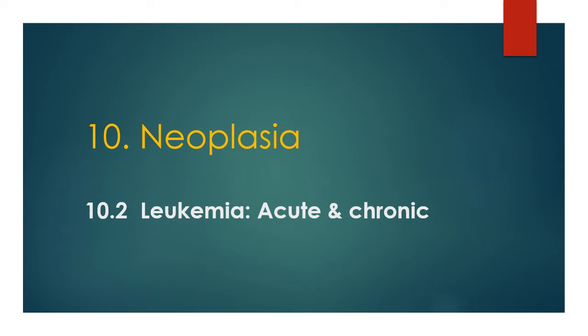Hello everyone. In the previous lecture we discussed neoplasia, including the definition of neoplasia, causes and types of tumors. In today's lecture we are going to start leukemia. The types of leukemia are acute leukemia and chronic leukemia. So today we are going to discuss leukemia.